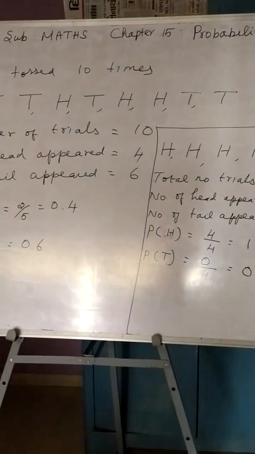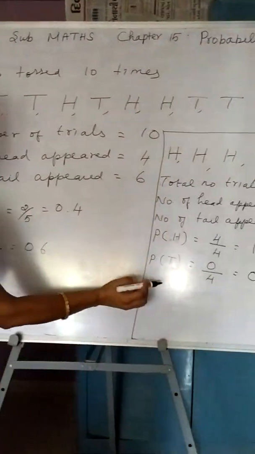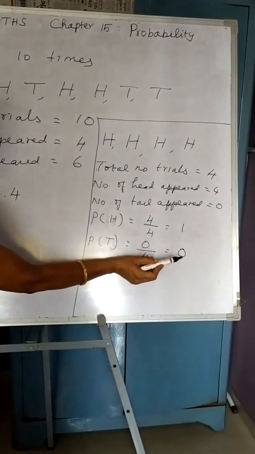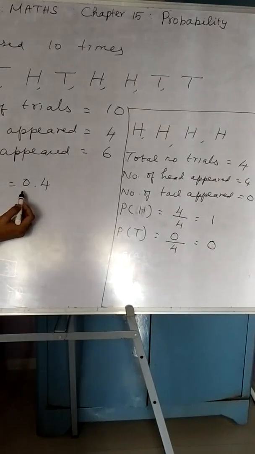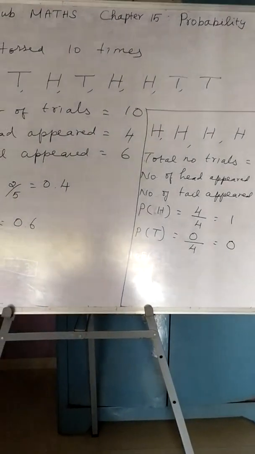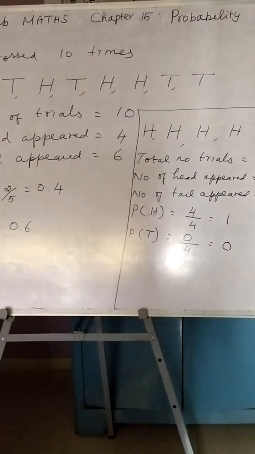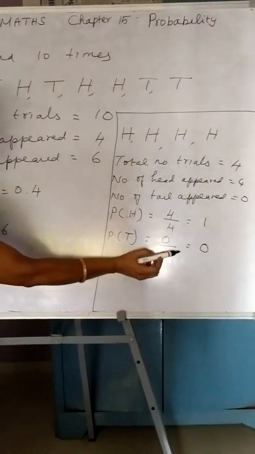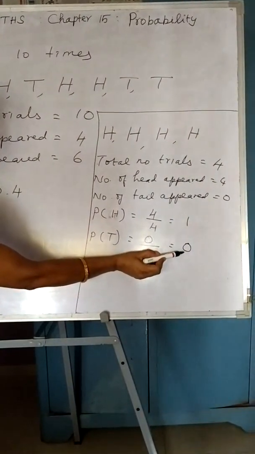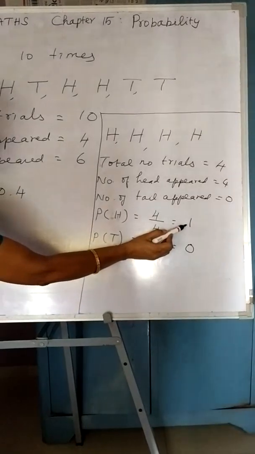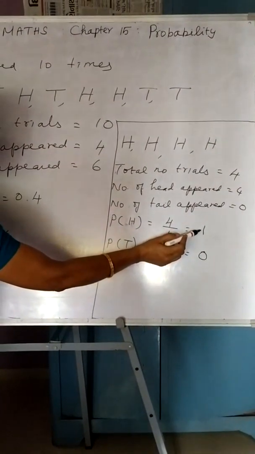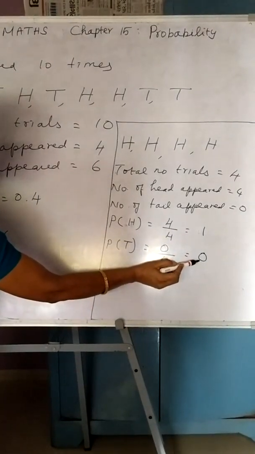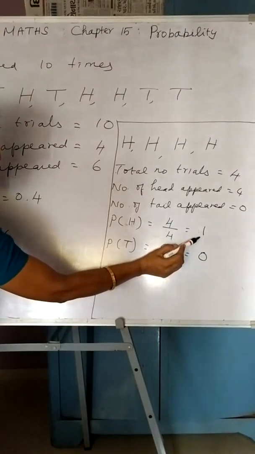So the result is, if you calculate the probability of any event, the answer can be 0, it can be 1, or it can be any number between 0 and 1. We should remember the range of probability of any event. The answer can be 0, I repeat. The answer can be 1 also, or it can be any number between 0 and 1. It is never less than 0 and never greater than 1.